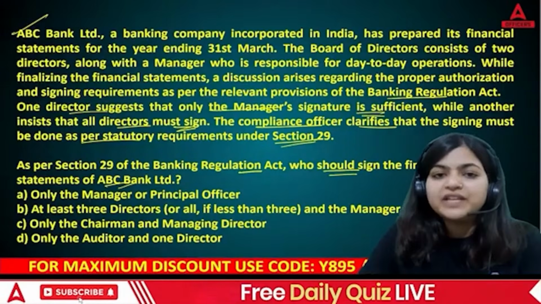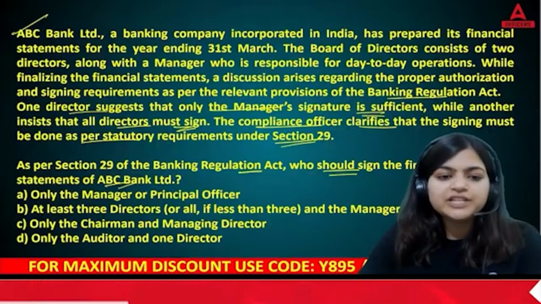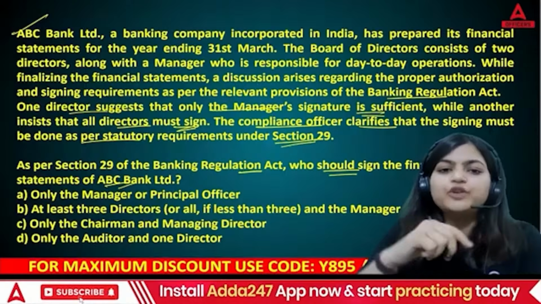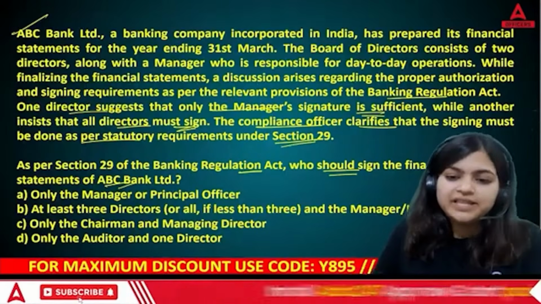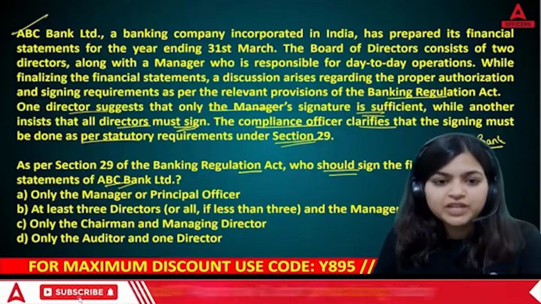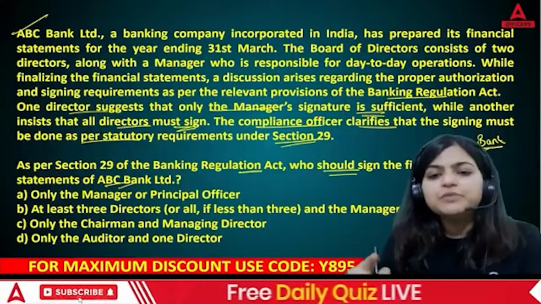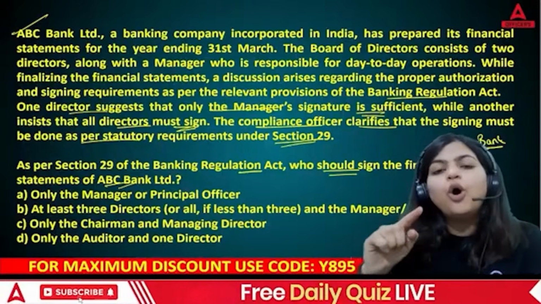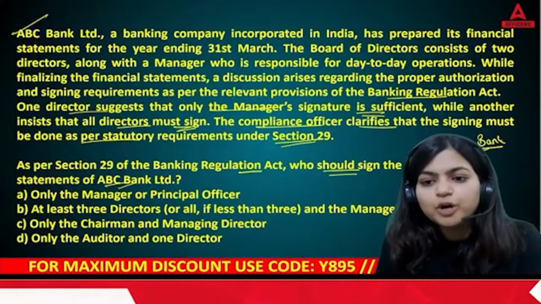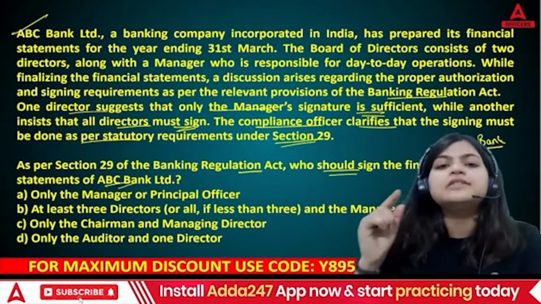You know, Unit 17 is a very important unit in your Module B. Now if you see your Section 29, as per that, for banking companies, if you are a bank and you are registered in India, you are starting your business in India, then your financial statements should be signed by the manager or principal officer. This is one condition.